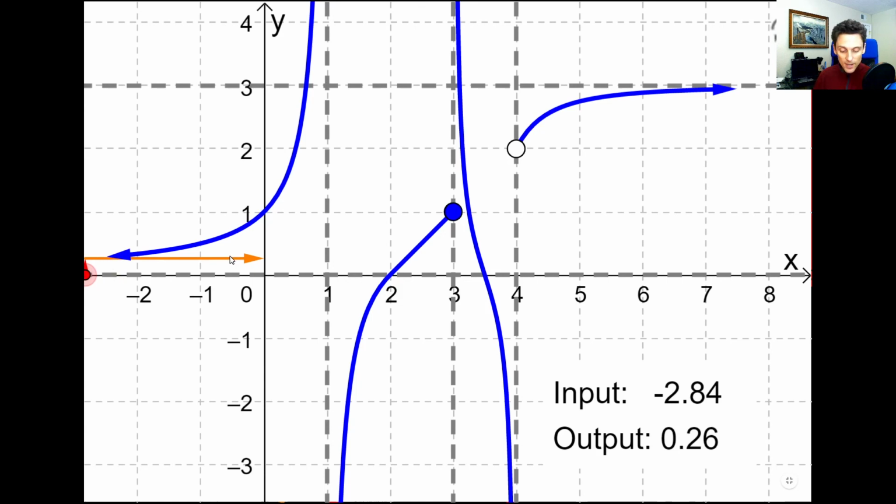If you said the y values look like they're approaching 0, that would be correct. And that's helped by seeing this horizontal asymptote at y equals 0. That's the line that the graph is getting closer and closer to. So the y values are getting closer and closer to 0. And actually, if we drag it further and further and further, you can see those inputs, those are the x values. You can see the outputs, those are the y values, getting closer and closer to 0.